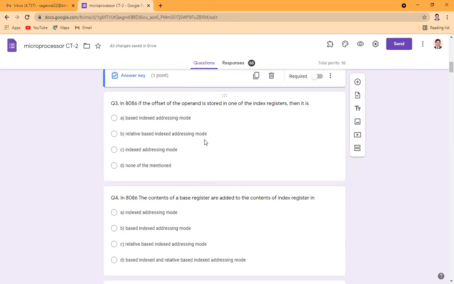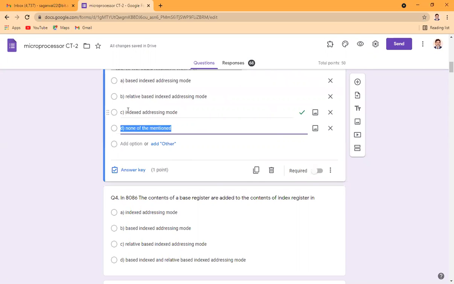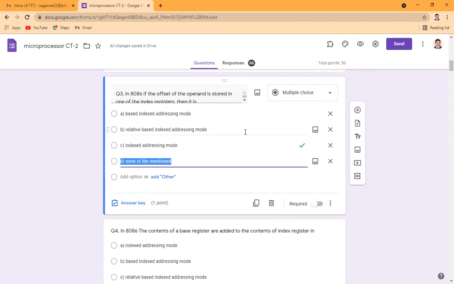The third one: in 8086, if the offset of the operand is stored in one of the index registers. We have many index registers. We have the source index register and the destination index register, besides other registers. Then if the offset of an operand, meaning the offset address, is defined in the index register, then it belongs to which addressing mode? So naturally, it will be an indirect indexed addressing mode.